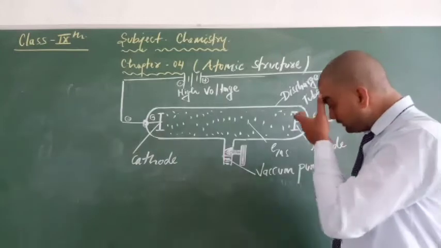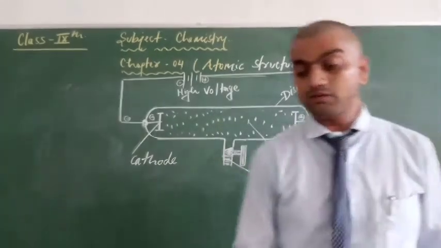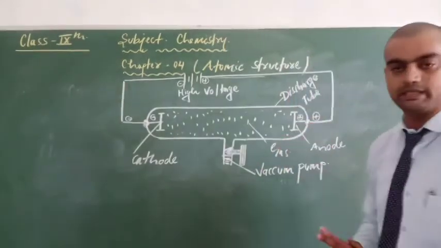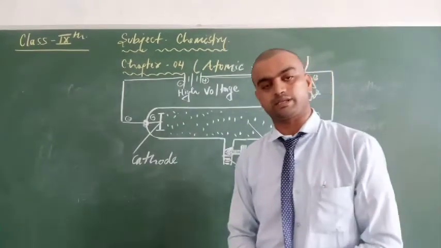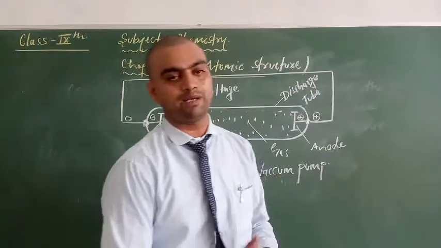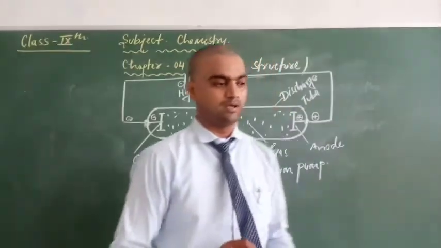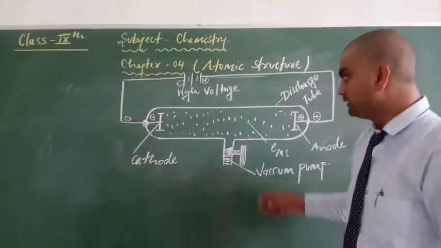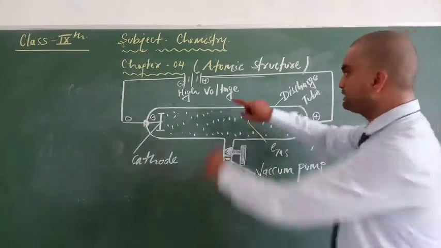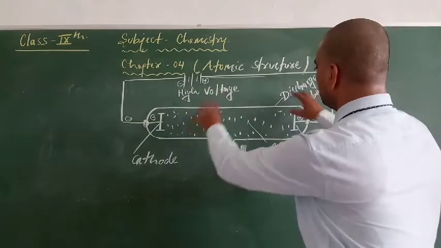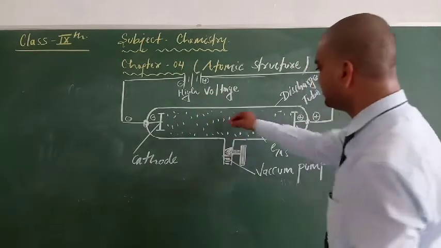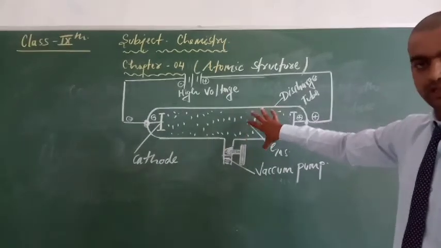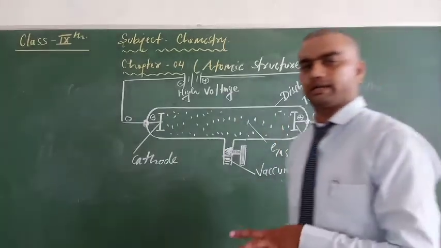So Plucker started to observe whether gases conduct electricity, or how they conduct electricity. This was the experiment performed by Julius Plucker to explain whether gases conduct electricity or not. When the voltage or current started to be sent inside this discharge tube, there was no reaction at first.